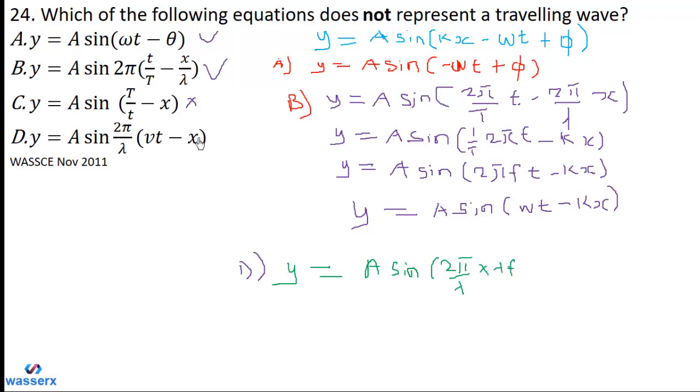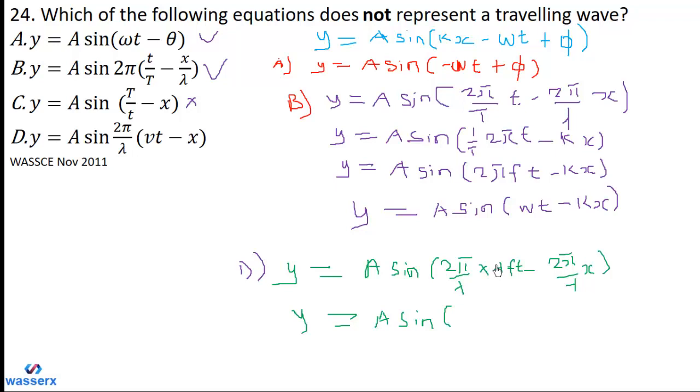You know the speed v is lambda f, times t, so lambda f times t minus 2 pi over lambda times x. The lambdas will cancel, and we are left with 2 pi times f over there.